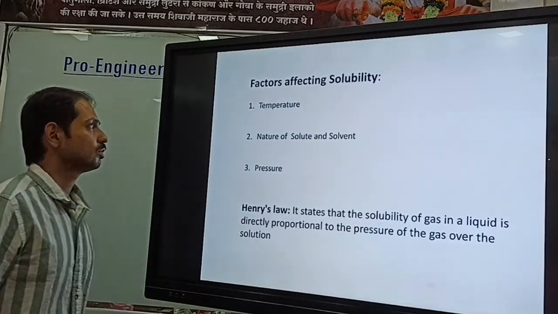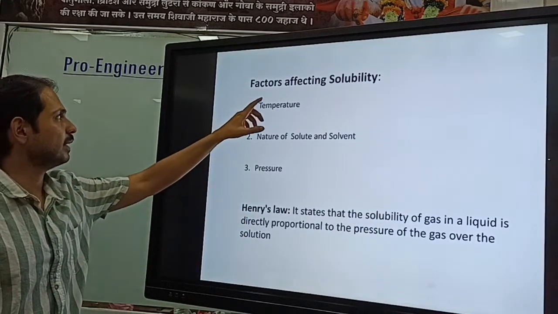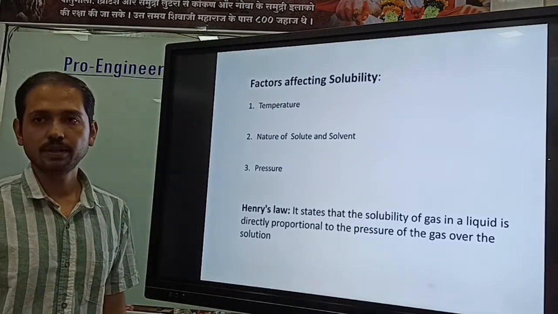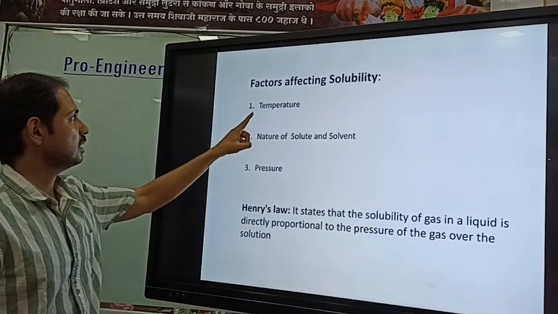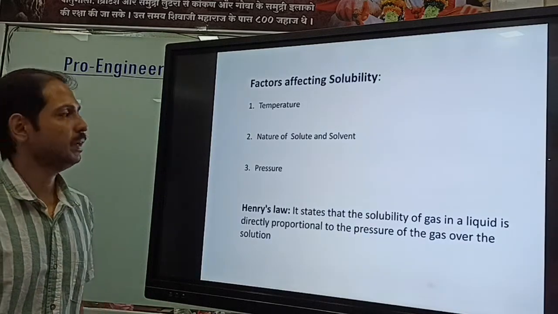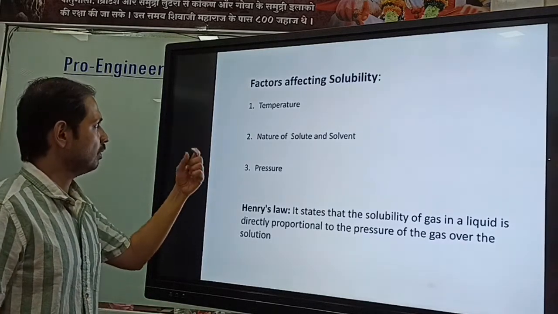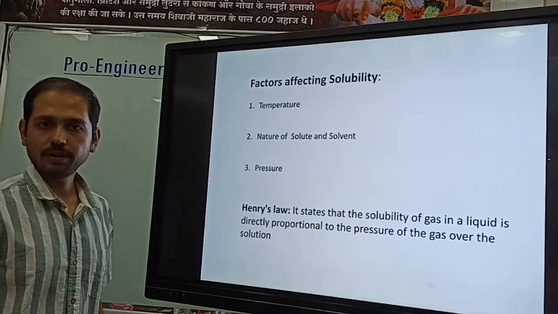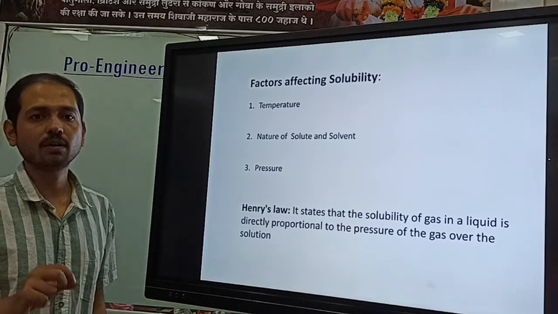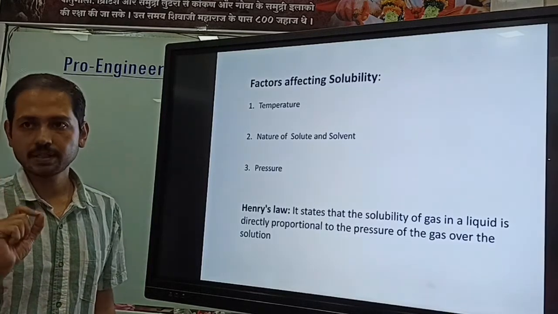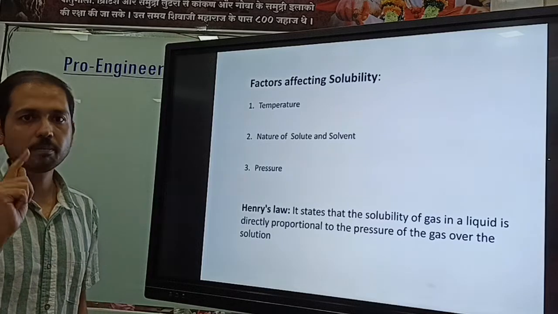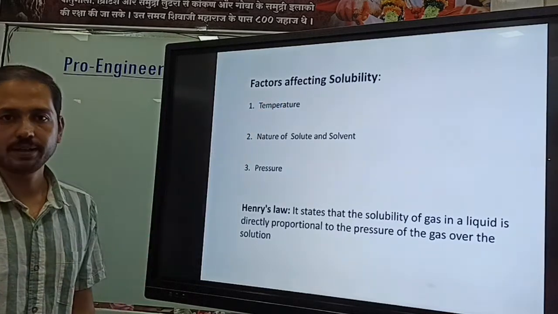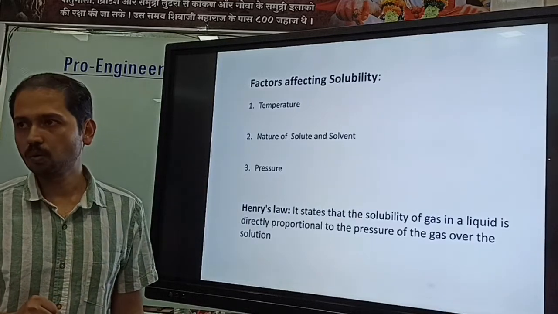Now solubility: what are the factors affecting the solubility? First is the temperature, right? Temperature is a very important factor which controls the solubility. In the definition of solubility, we also have seen that the temperature term is there, and I told you to remember the temperature term. So now, how does temperature affect the solubility? That we need to know.